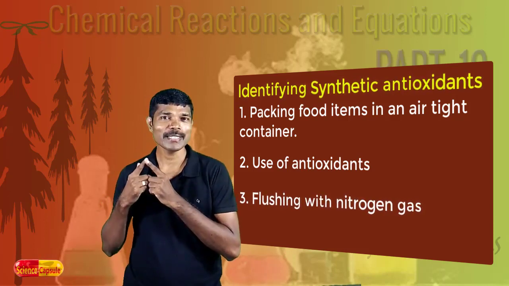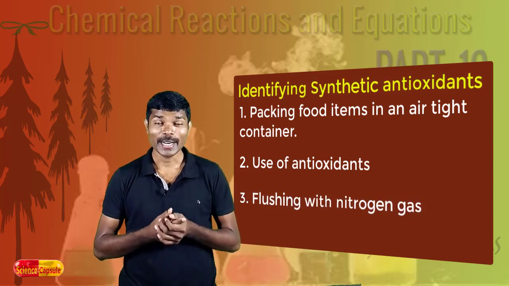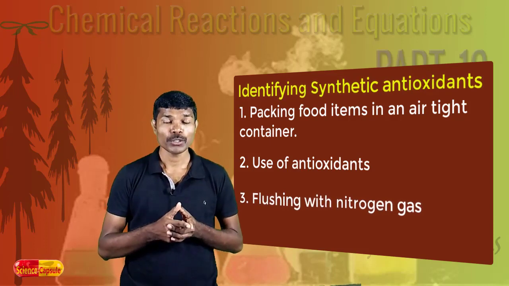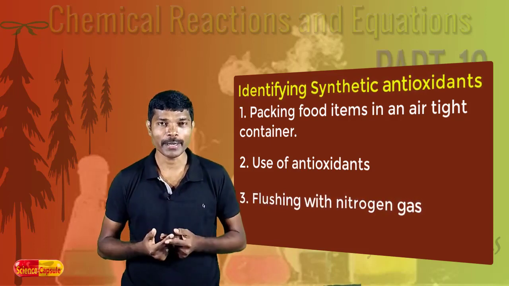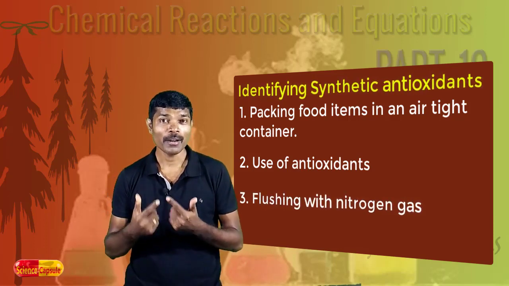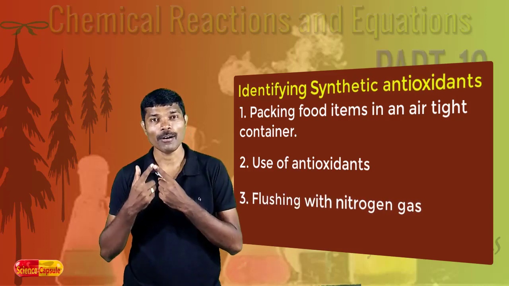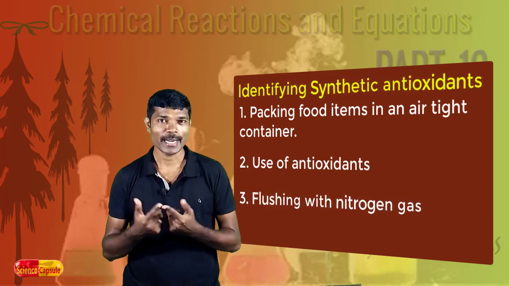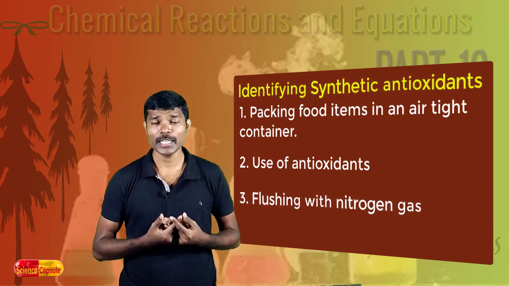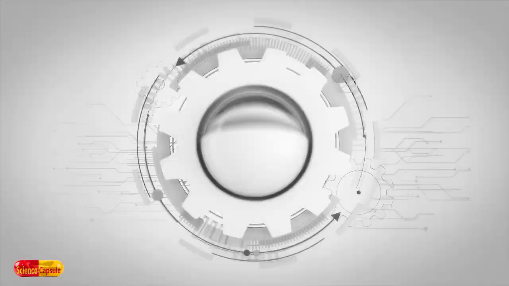In order to increase the life of the chips inside the packet, nitrogen gas is flushed so that oxidation could not occur inside this packet. So, by flushing nitrogen gas inside a packet also we can prevent oxidation process, thereby preventing rancidity. So, these are the techniques by which rancidity of food can be prevented.